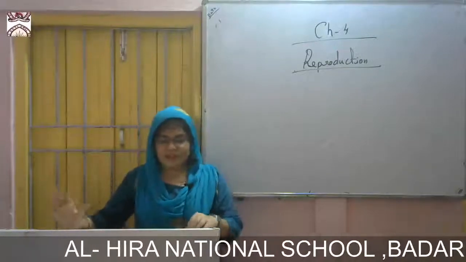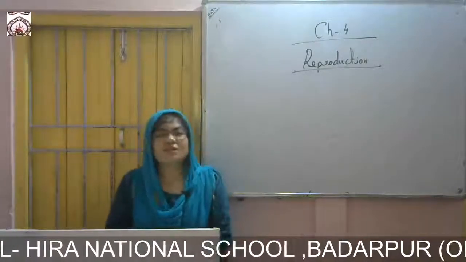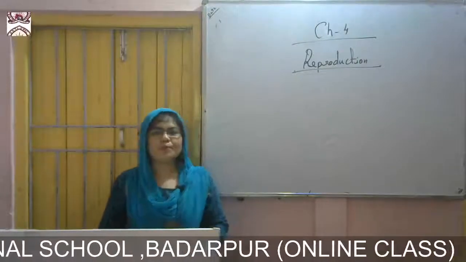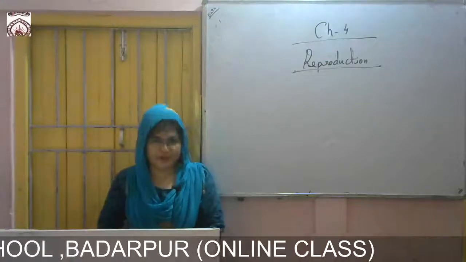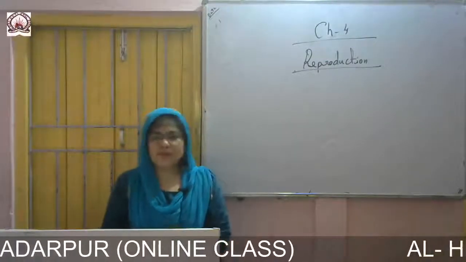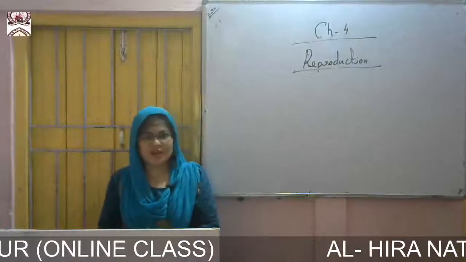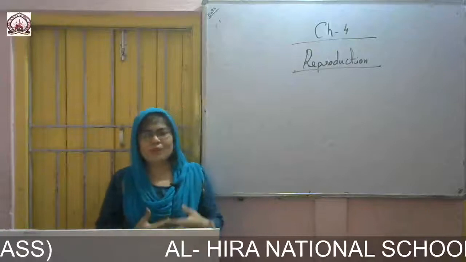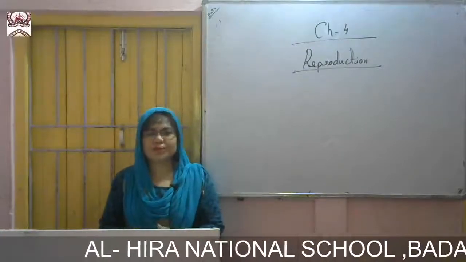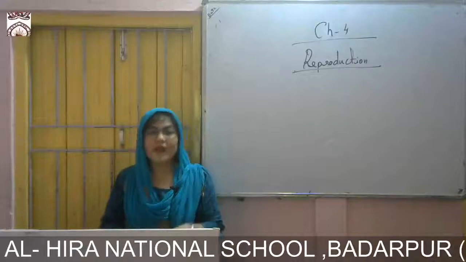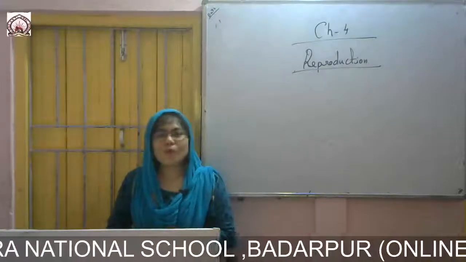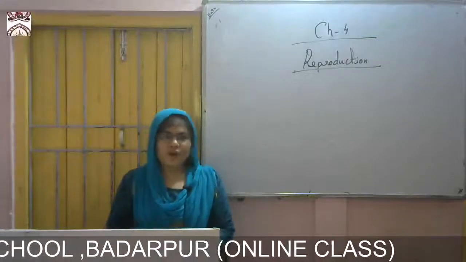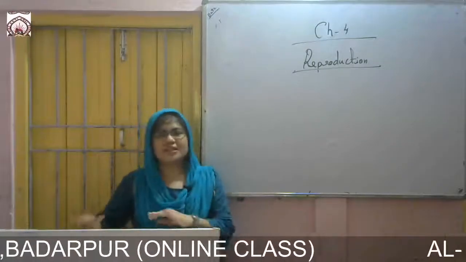As we know, reproduction is a process where living beings produce a copy, okay. So living beings producing something new is said to be reproduction, and reproduction is of two types, okay. One is asexual reproduction, one is sexual reproduction. In asexual reproduction, only one parent is involved, but in sexual reproduction, both parent organisms are involved. So this is the difference between asexual and sexual reproduction.